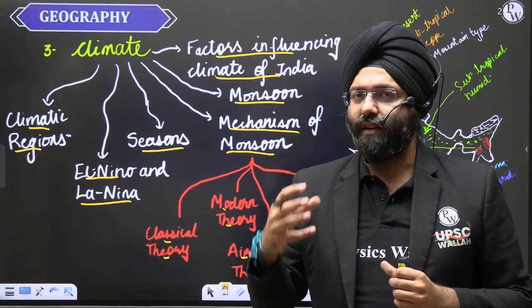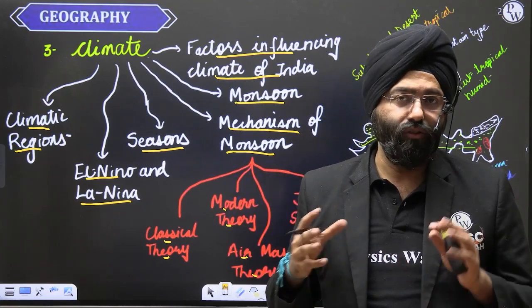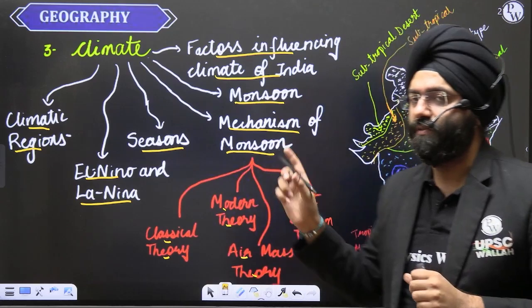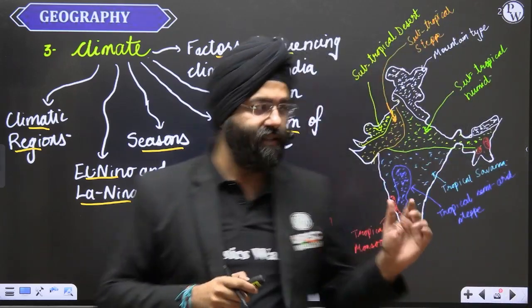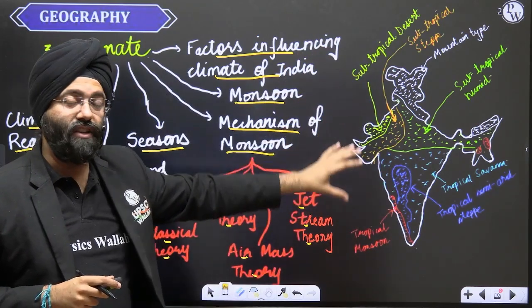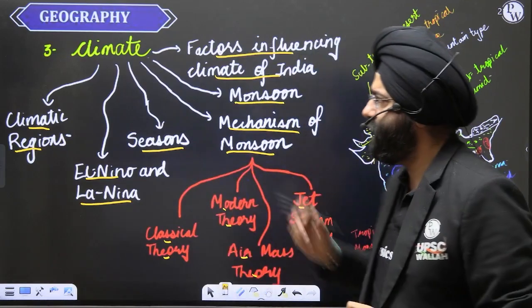The various latest updates that come, what is present in the newspapers or the current affairs magazines, also become a very important dimension with respect to the climate topic, with respect to India as well as the world. Now over here, you can see a map representing the various climatic zones or climatic regions of India. Let's move ahead. This is again a very important topic, climate.